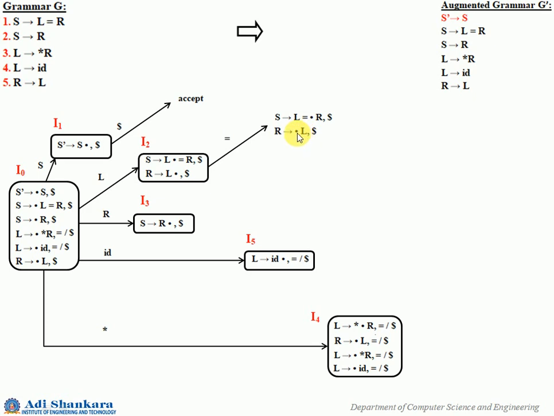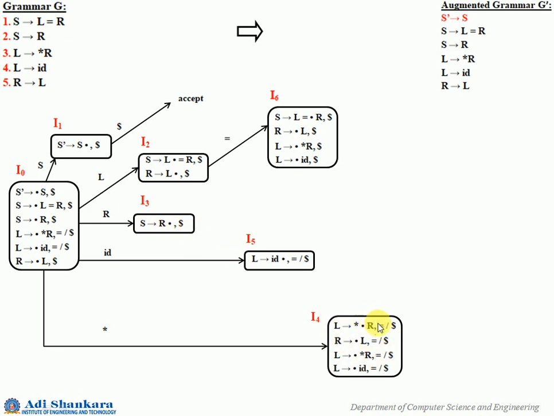Now since we cannot add any more here, for L you have to consider all those L productions, you have 2 of them, so L gives dot star R comma dollar. How this dollar has come: after L, whatever is remaining, first of it. Similarly L gives dot ID, dollar. Now you cannot add any more, so group it and name it as the next, I6. So for I2 you can't have any more transitions. I3 also, now you should move to I3. I3 you cannot have any more transitions.